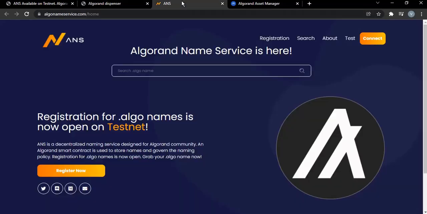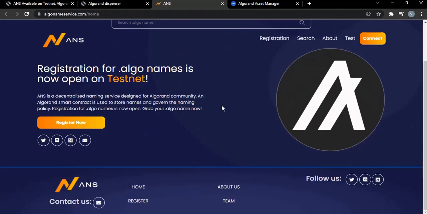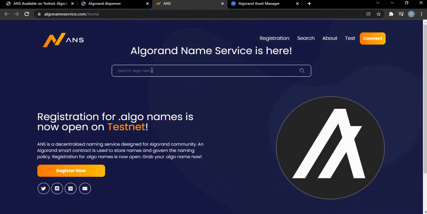Okay, so what we should do when you come over to ANS, what you do is, now ANS is like ENS. I don't know if you know about ENS. You'll be able to really understand what they are doing on the Algorand network. All right, so they said Algorand name services here. I just search that algo name. All right, so I'll have VMorgan.